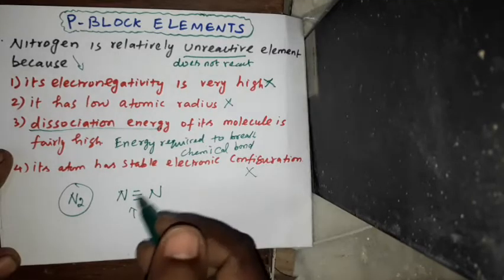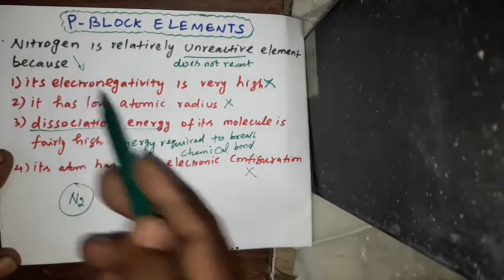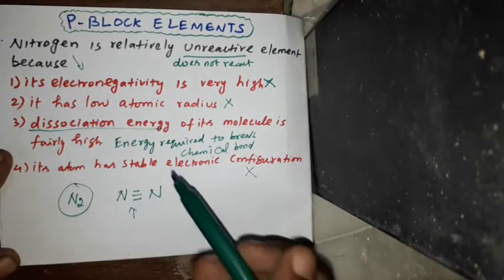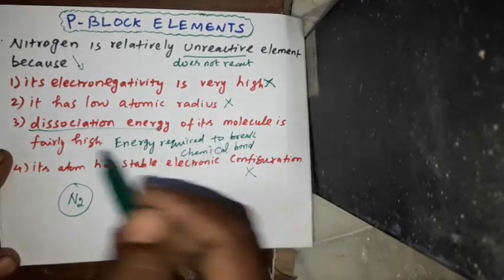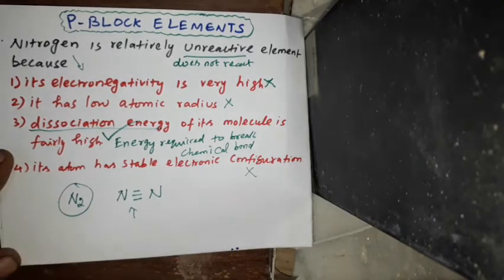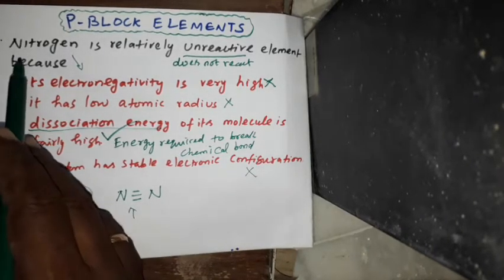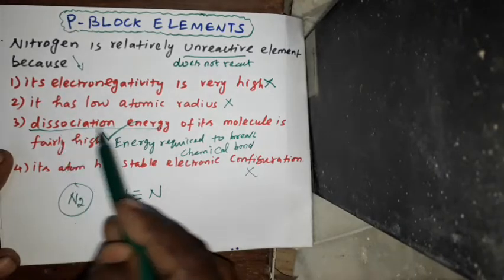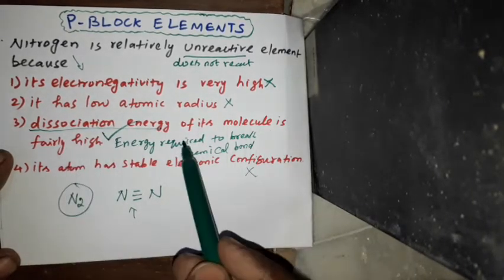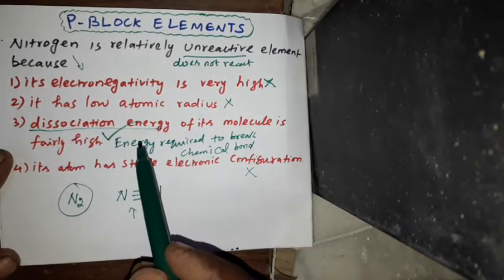Since the dissociation energy is very high, this nitrogen is unreactive. It is not unstable, it is unreactive. So this option is the right answer. For this question, nitrogen is relatively unreactive element because the dissociation energy of its molecule is fairly high. So this is the right answer.